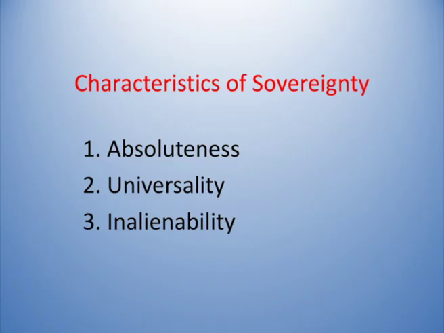The state has the power to make the laws, to implement the laws, to impose the taxes, to arrest the people when the people's behavior is not very good. So, this is how the ultimate power of the state, the unquestionable and unchallengeable power of the state over its people and their associations is called as the absoluteness of the sovereignty.